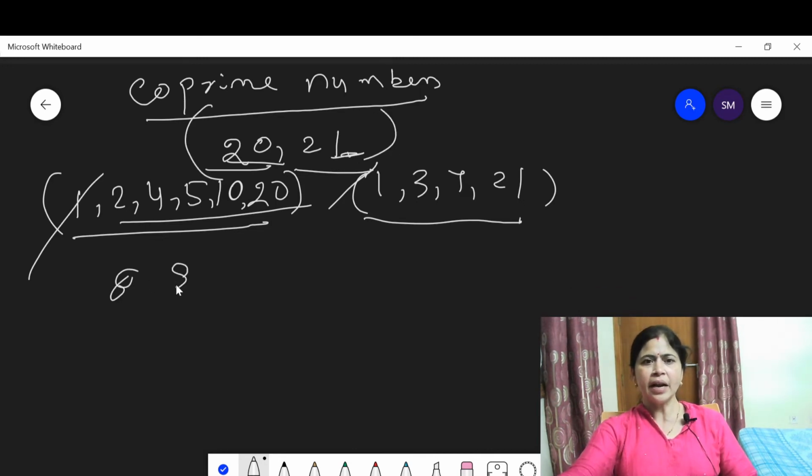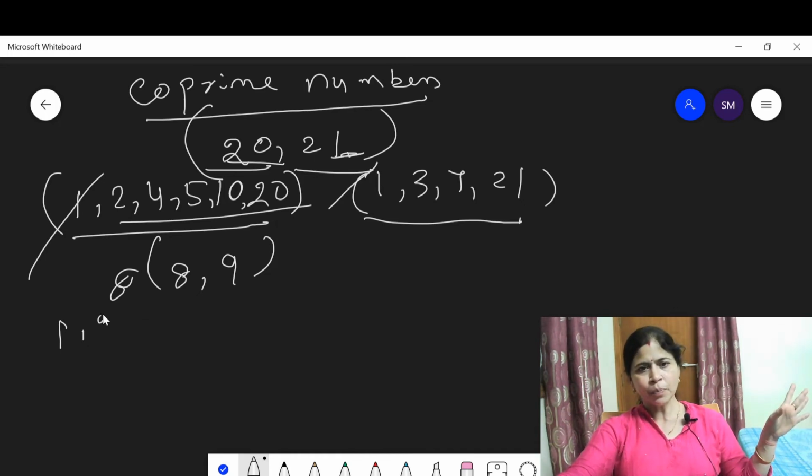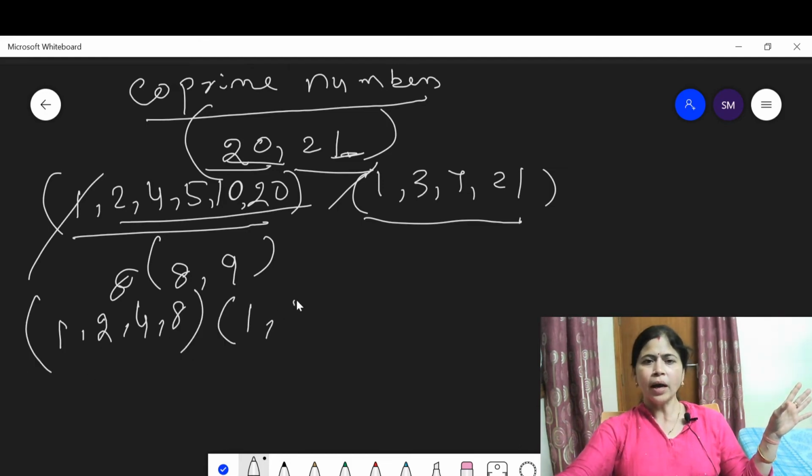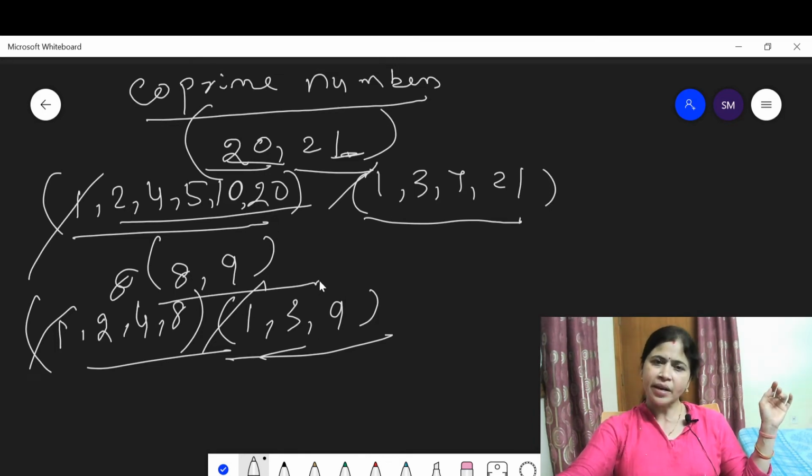Suppose 8 and 9. 8 is not a prime number, 9 is not a prime number. Let us find the factors of 8: 1, 2, 4, 8 are the factors of 8. 1, 3 and 9 are the factors of 9. Except 1, are there any common factors between 8 and 9? No, there isn't. This means 8 and 9 are co-primes.